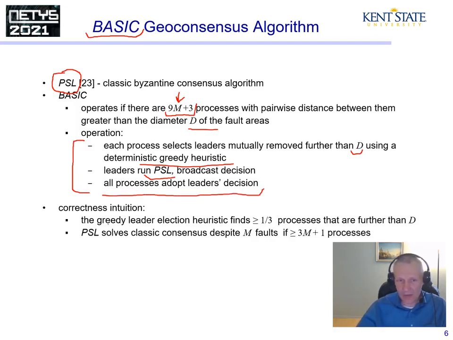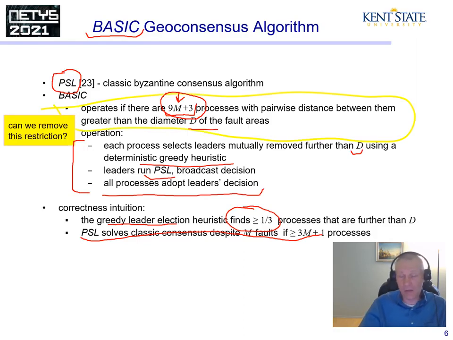Intuitively, the greedy heuristic is guaranteed to find at least 1/3 of processes that are further than distance d away. And the PSL solves classic consensus if the number of faults is less than 3m. Therefore, we'll need this many processes for the solution to exist. Now the question is, can we do better? Do we really need this restriction? We'll have to develop a solution towards that, lifting the restriction.